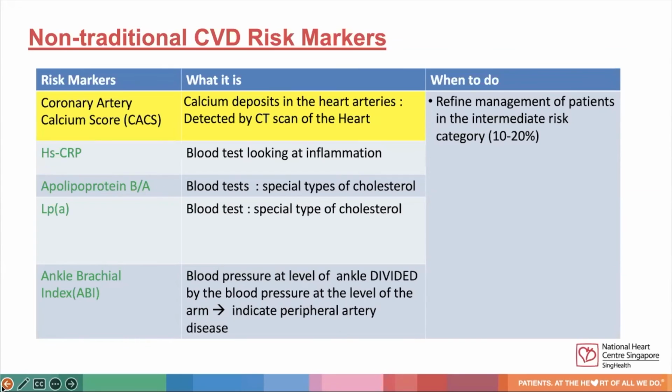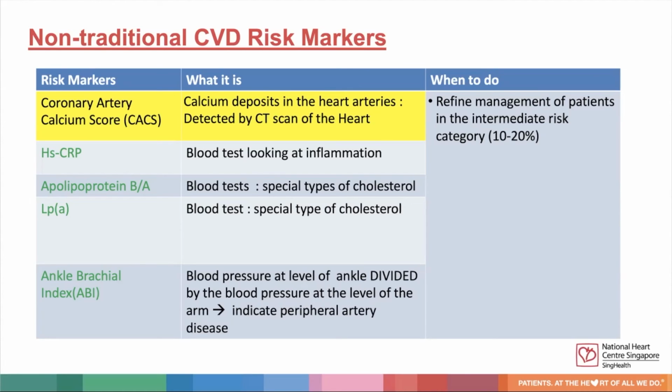With the advancements of medical science, we now have non-traditional cardiovascular risk markers that can help us refine the management of patients in the intermediate risk category. Firstly, we can have the CT scan of the heart to detect calcium deposits in heart arteries. This test is called coronary artery calcium score, in short CACS. We can also do blood tests looking at levels of inflammation, such as hsCRP, or blood tests looking at elevation of special types of cholesterol, such as apolipoprotein B or Lp(a).